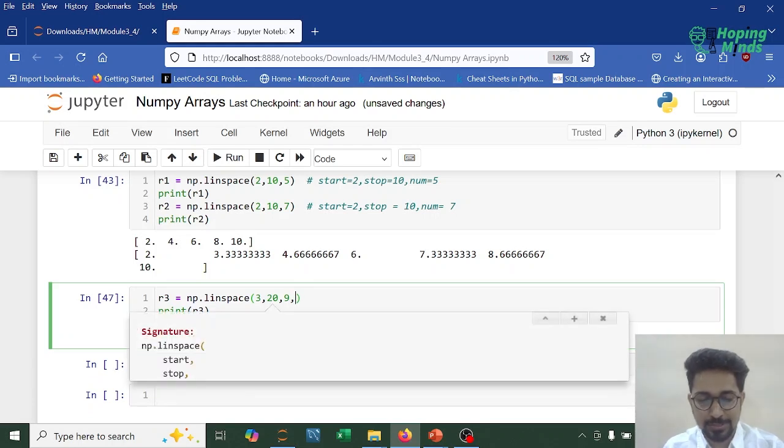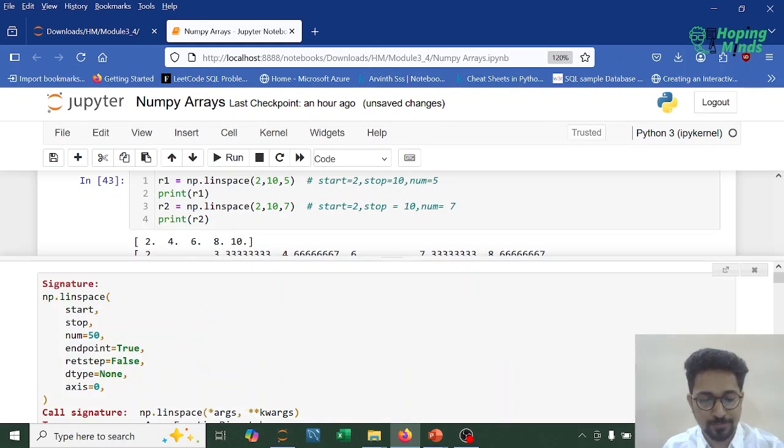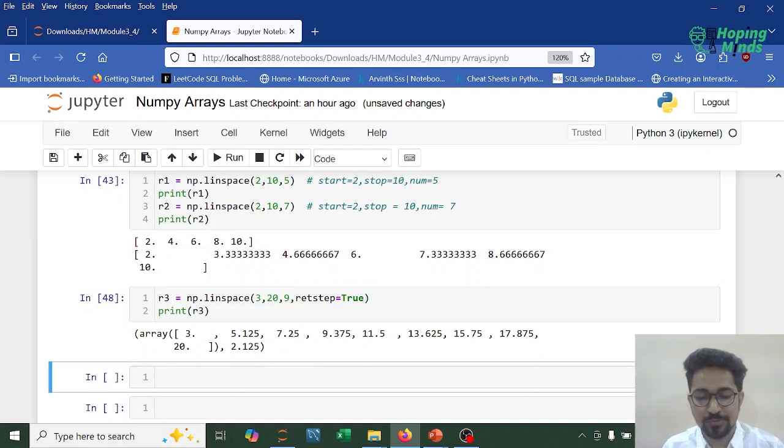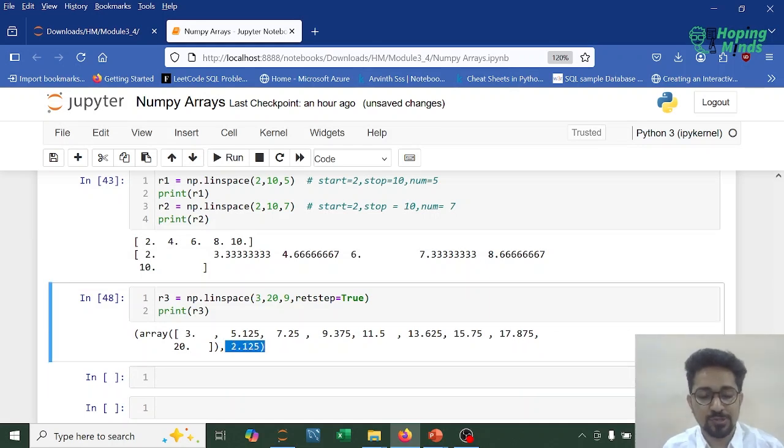Now there's another parameter that will display the difference. So if I pass retstep equal to True, it will display the difference. The difference is 2.125. This is the difference between any two pairs of consecutive numbers.